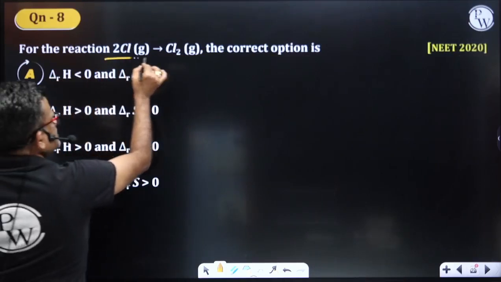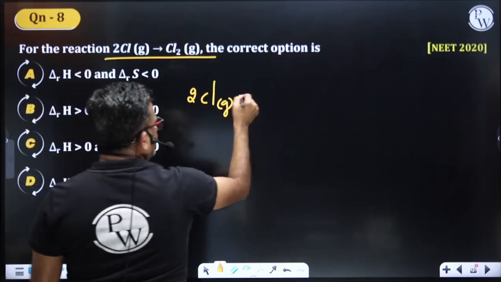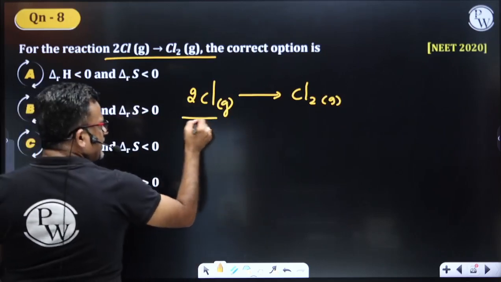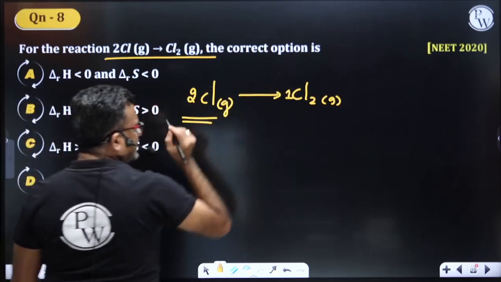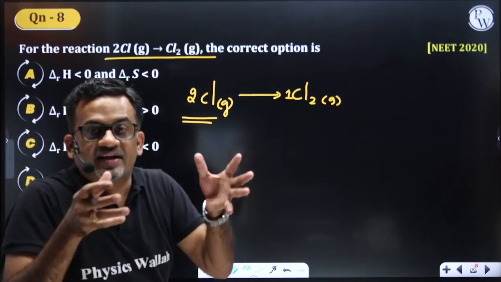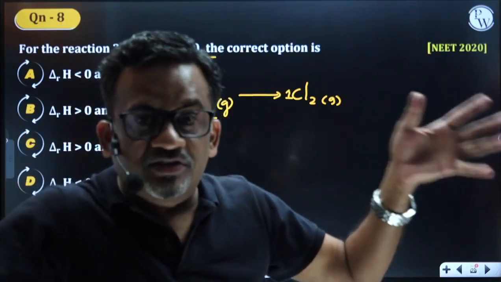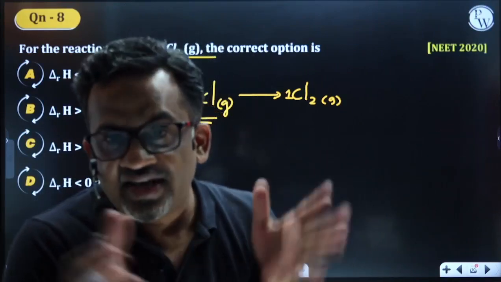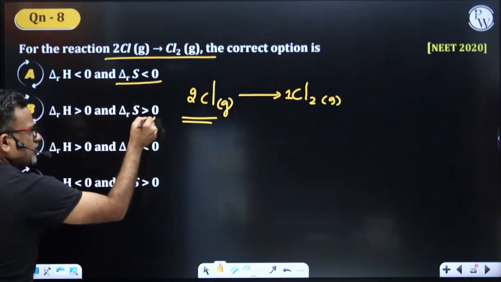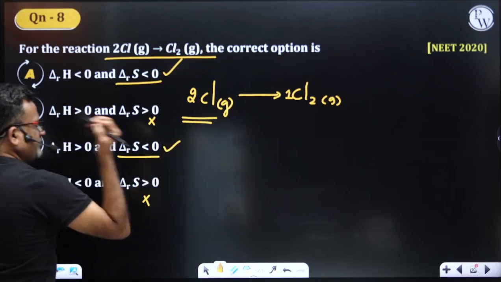Next, look at NEET 2020. For the reaction 2Cl gas giving Cl2 gas, see what is happening here. Here there are two particles, and here only one particle is formed. That means the number of particles of gas is decreasing. If the number of particles of gas is decreasing, that means they were randomly distributed. If the number of particles of the gas is less, then randomness is less. If randomness is less, delta S is going to be less than 0, not more than 0.